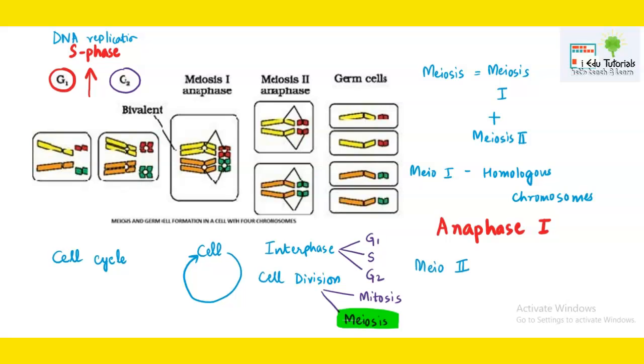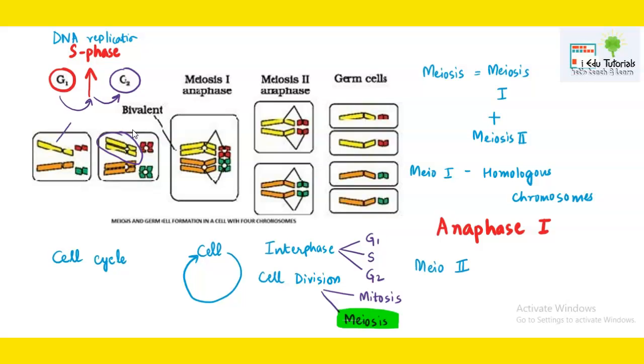Now after G1, as I said, S phase has to happen, means DNA replication will happen. That means 2 arms of the chromosome will be seen. Chromatids will be seen because DNA replication has already taken place. So when a cell goes into S phase and then from S phase comes into G2, chromatids are seen here in this figure.